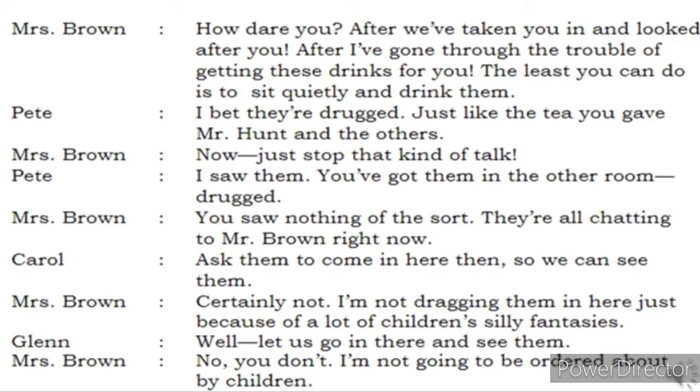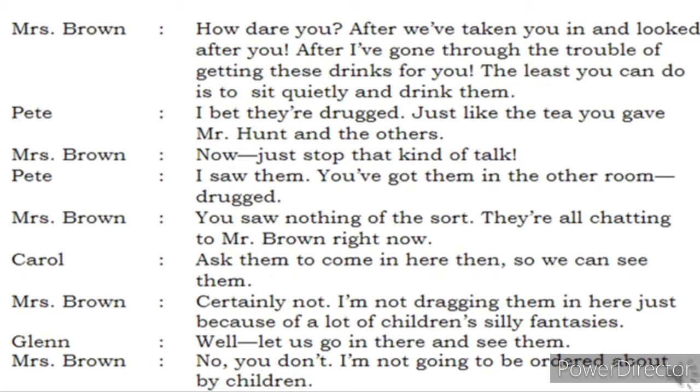Mrs. Brown says, certainly not. I am not dragging them in here just because of a lot of children's silly fantasies. So she says, no, I can't ask them to come here just because of you people. Fantasies means activity of imagining impossible things. So you people have very badly imagined something very much impossible, and I can't bring them here and make a drama over here. I can't do that. I'll not bring them, she says.